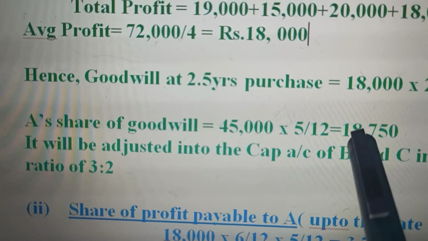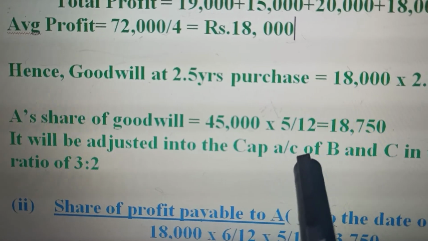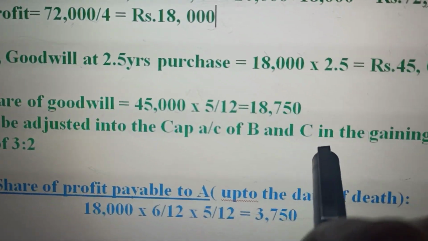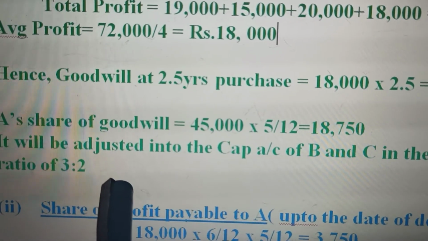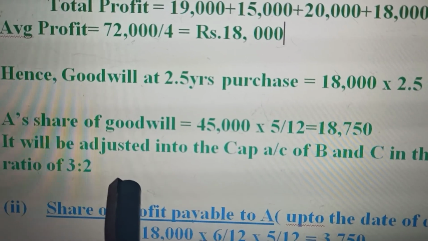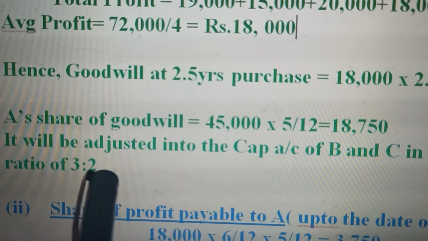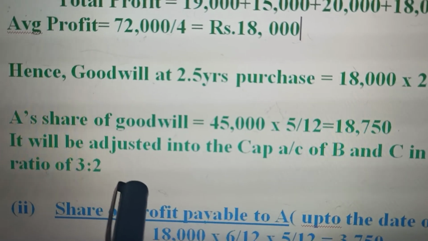This will be adjusted into the capital accounts of B and C in the gaining ratio of 3:2. We find the gaining ratio, that is the new ratio minus the old ratio. We have found that it comes to 3:2.